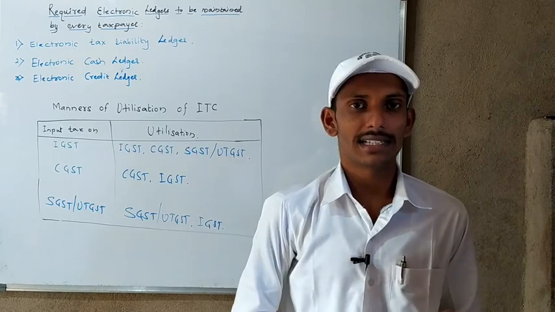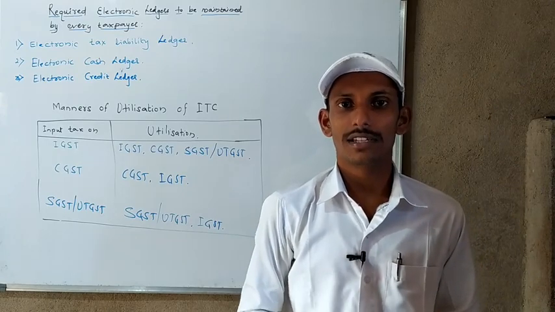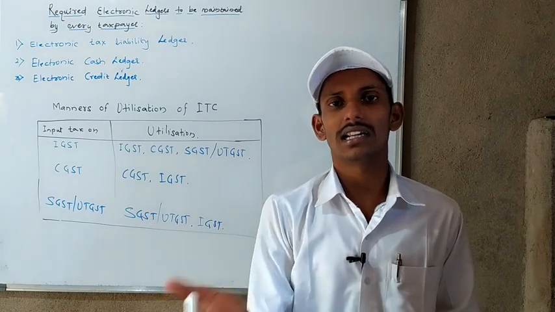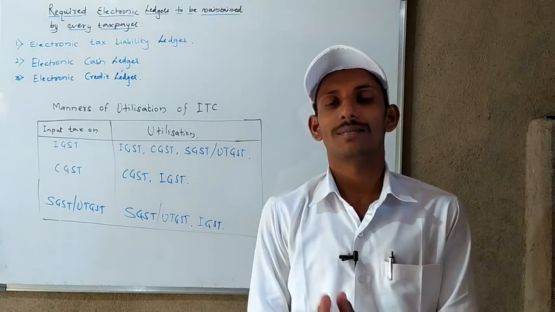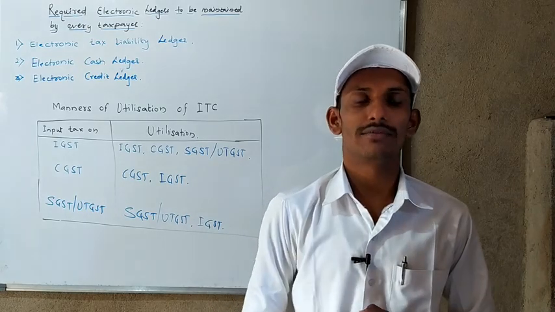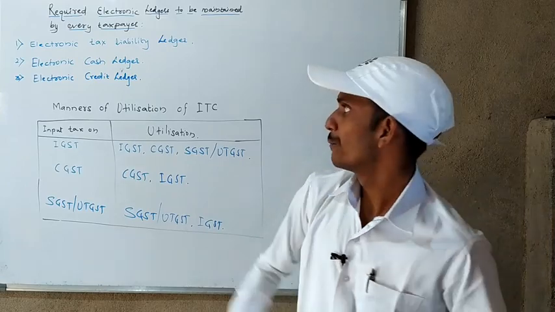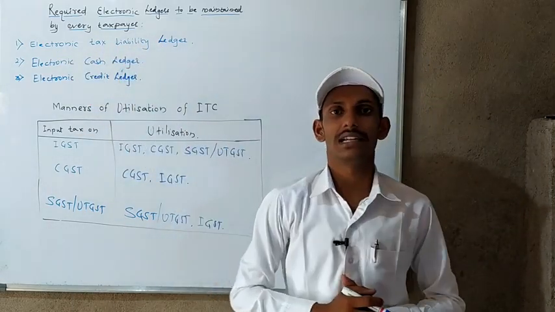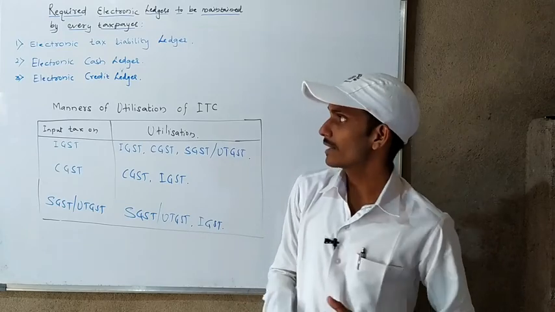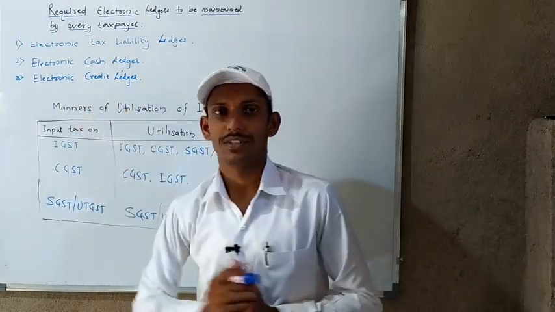It may be tax, penalty, fees, interest, or any other amount. The taxpayer needs to maintain such information in the ledger. That ledger is nothing but the electronic tax liability ledger. Then the second type: the electronic cash ledger.